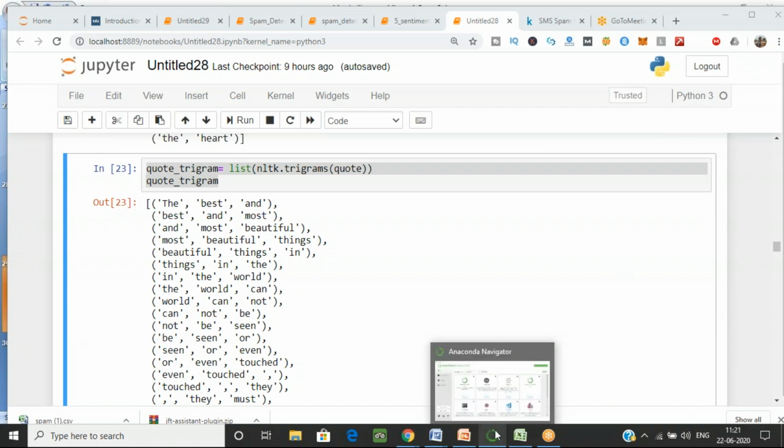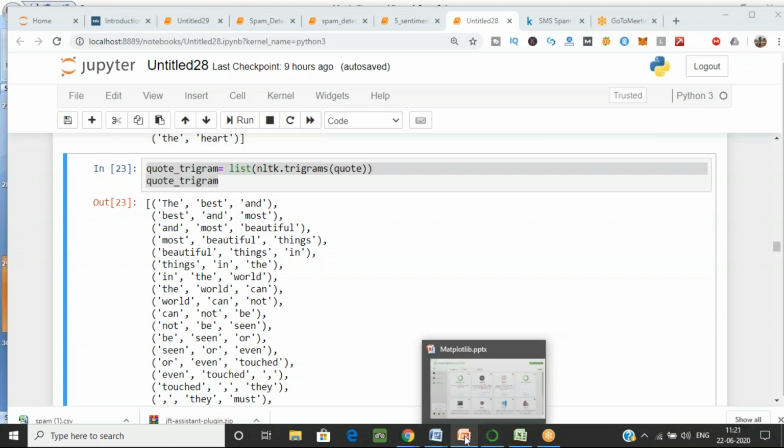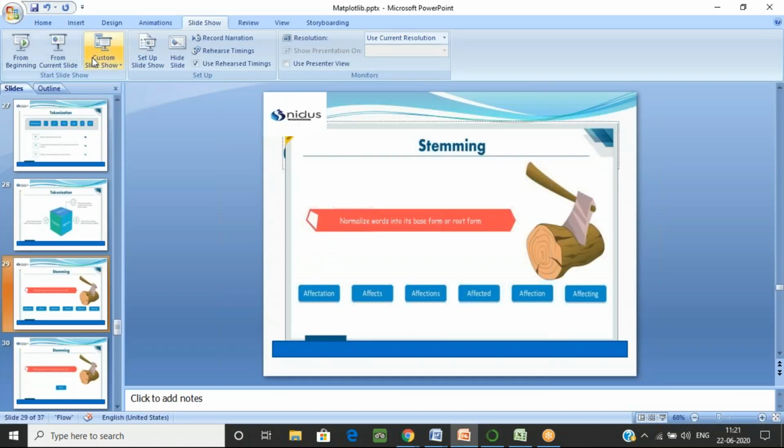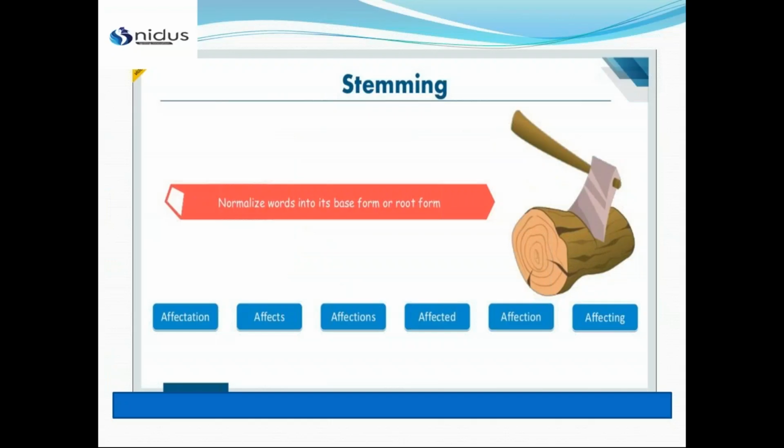Now the second step of the NLTK library is stemming. So first, we have the tokenize. Now, we have to normalize the words to their base form or root form. Now, what does stemming mean? There are many words which we can use: affection, affects, affections, affected.